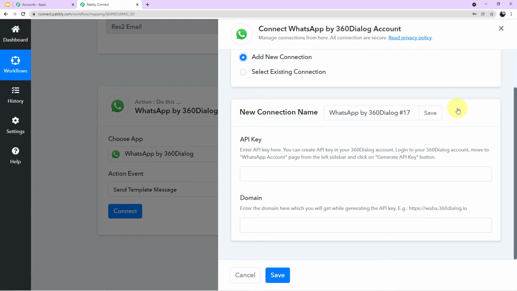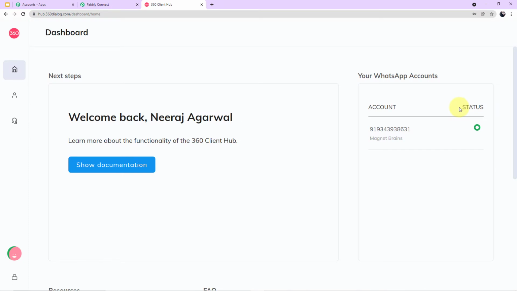vaba.360dialog.io. Okay, so let me take you to my account on 360 dialog first, and then I'll show you from where you can find the API key. So guys, as you can see on my screen, this is my account on 360 dialog. Now, if you are in doubt how I have reached my account on 360 dialog or how I have created my account, for that I have created a different video and I have added the link of that video in my description box.